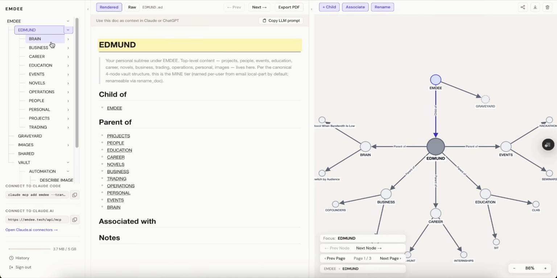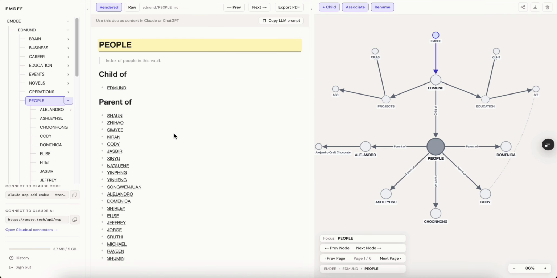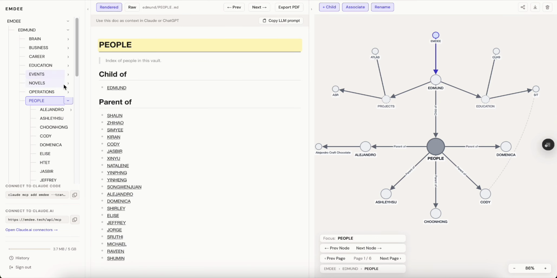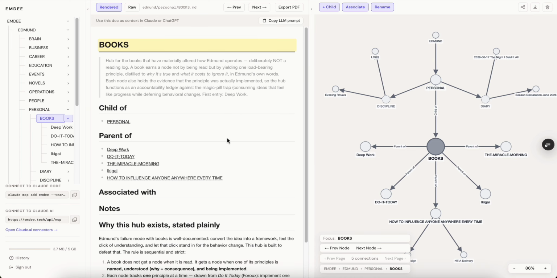Now, the exciting part is within the user itself. This is where I keep almost everything related to me, including the people I've met through my university days, through events, seminars, hackathons, so on and so forth. And also, perhaps something that is more interesting is the books I've read before.